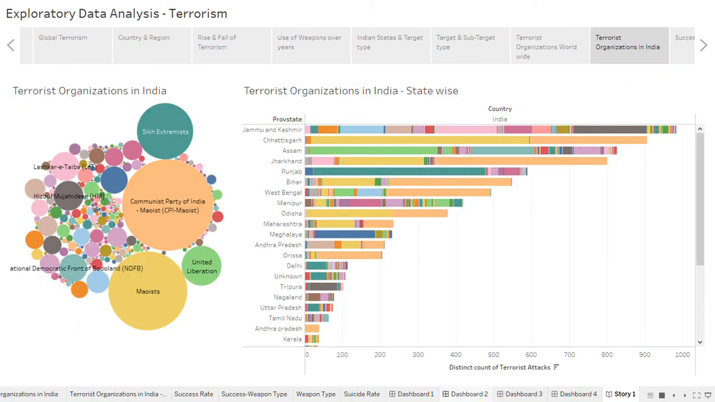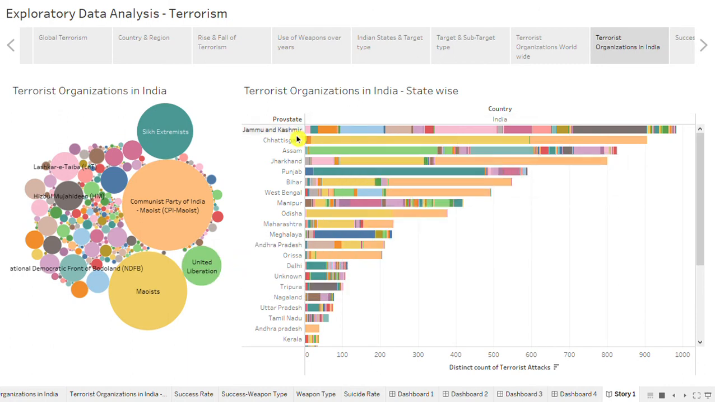Now let's see the biggest terrorist organizations in India. So here we can see the biggest terrorism organization in India is Communist Party of India, Maoist, and Maoist on second number. Then on third number is Sikh extremist, then Hizbul Mujahideen, Lashkar-e-Taiba, National Democratic Front of Bodoland. So these are the terrorist organizations which are active and the biggest organizations in India.